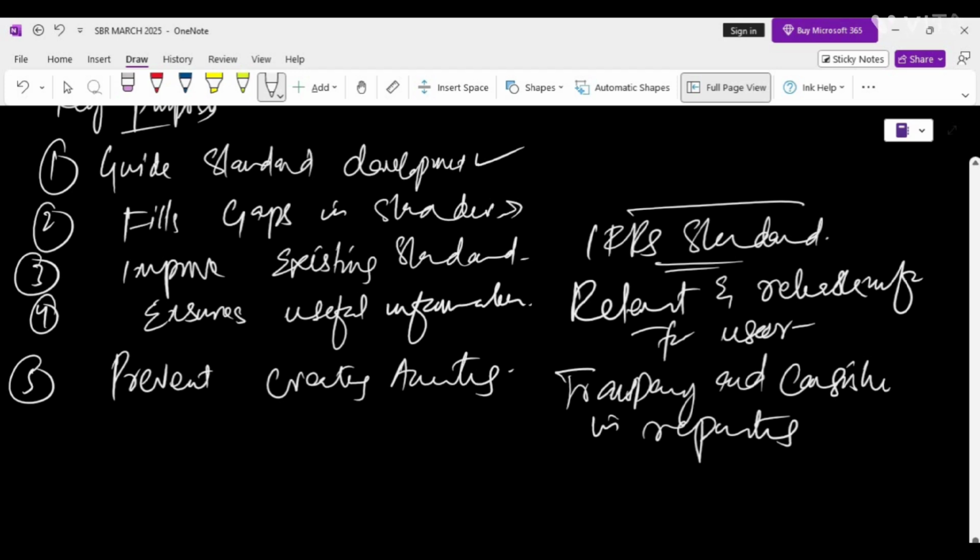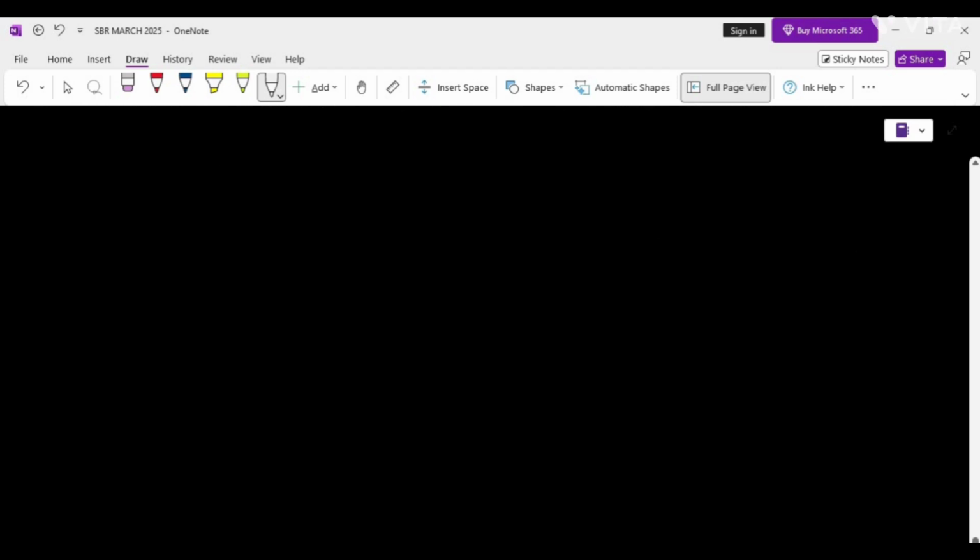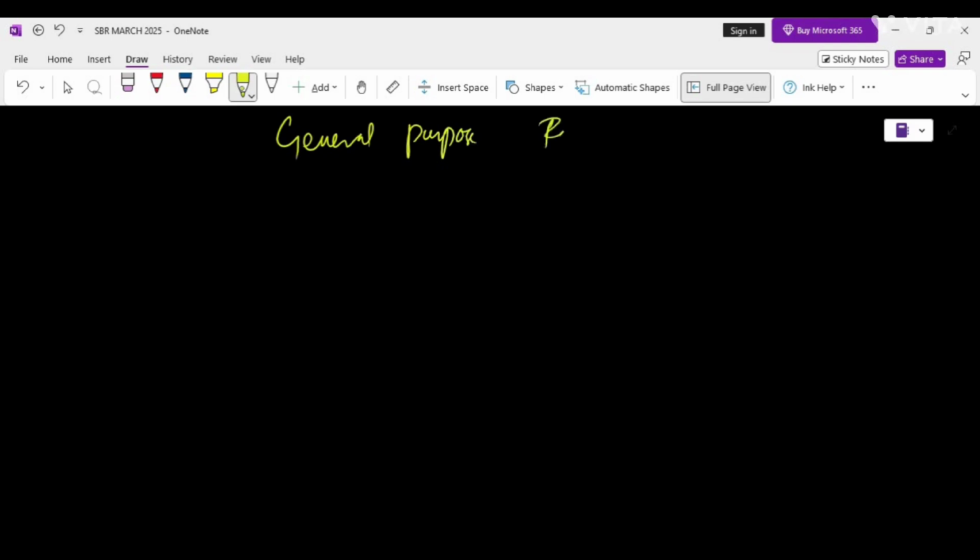Now let's move on. We have to discuss another concept, and that is general purpose financial reporting. The purpose is very simple: the general purpose financial report is to provide useful information.